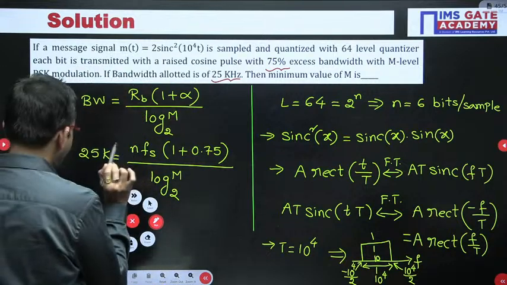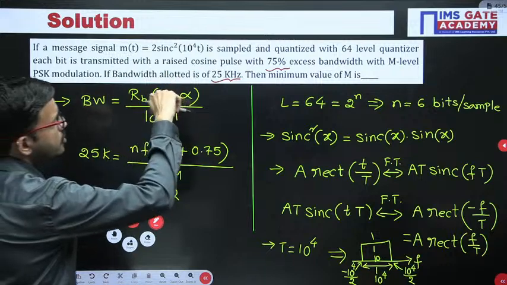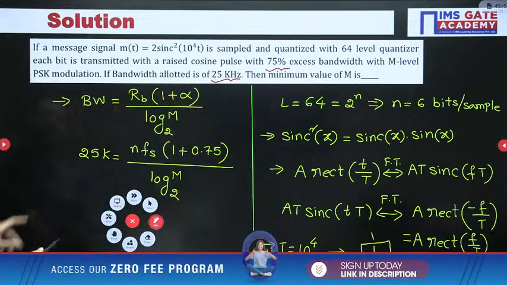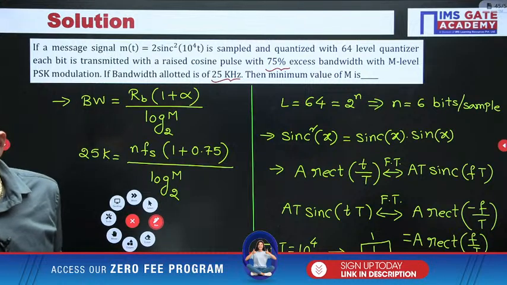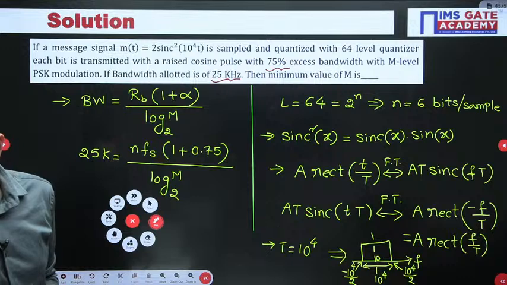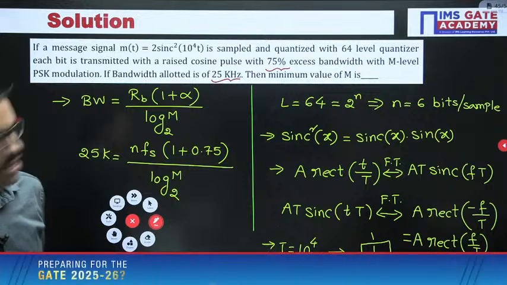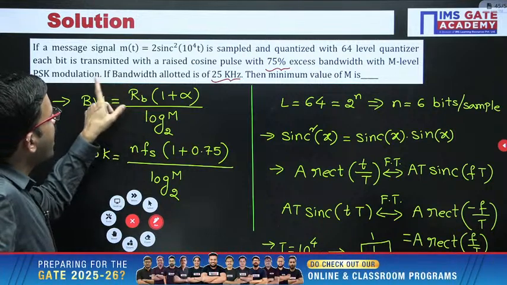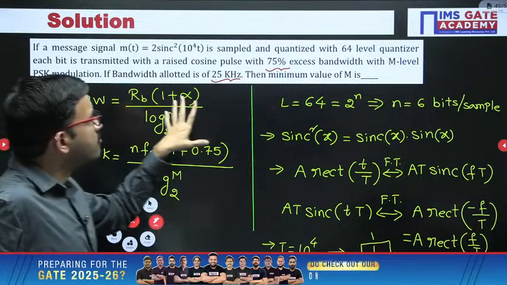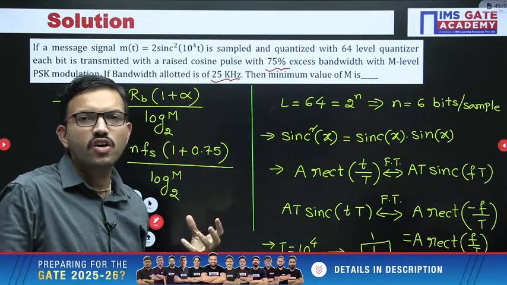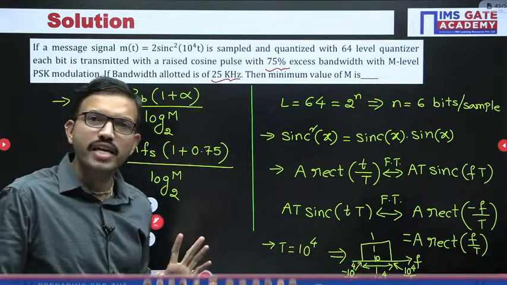Now that you have Fm, according to this question, Fs. In this question we haven't specified anything regarding the sampling frequency. If it is not given in the question, then you can consider the Nyquist rate.